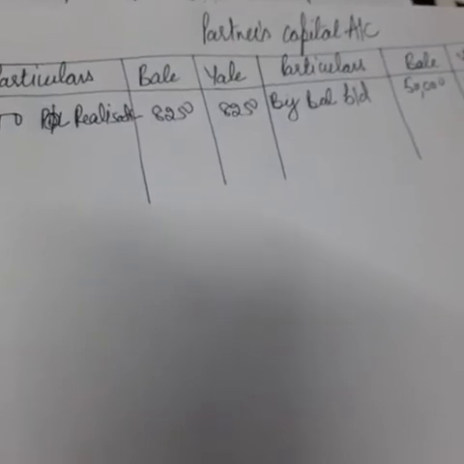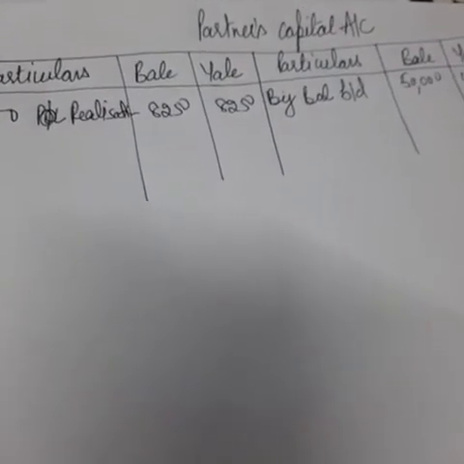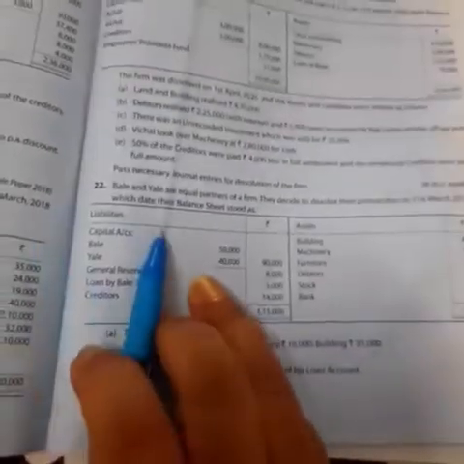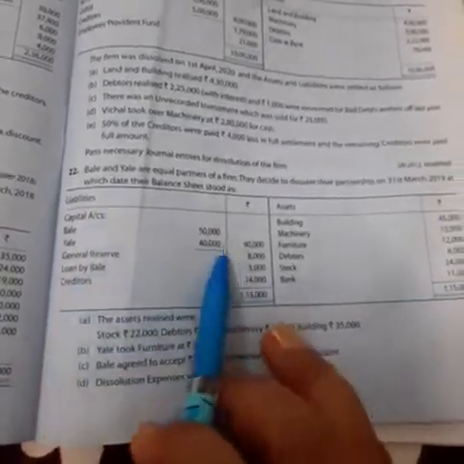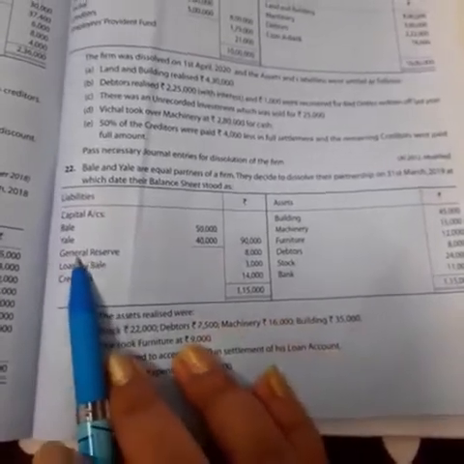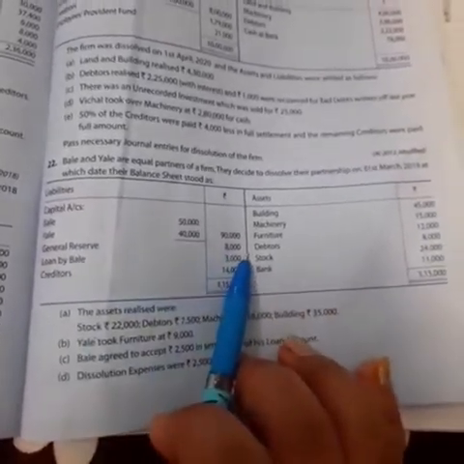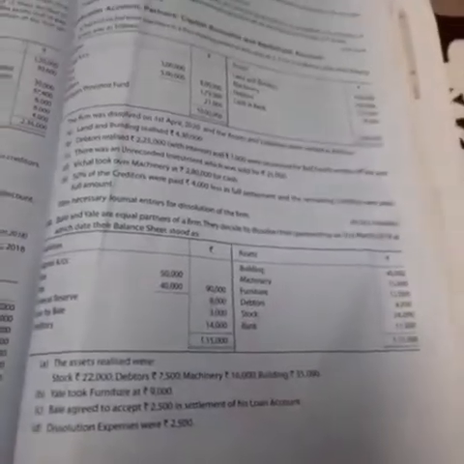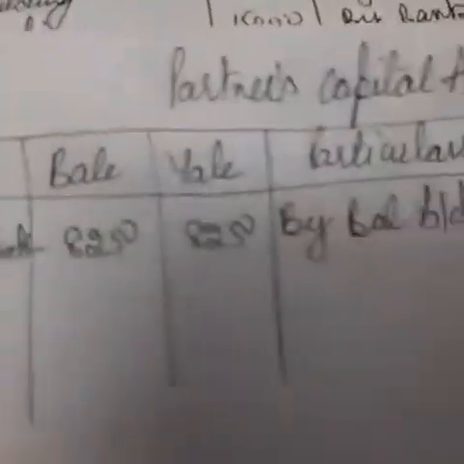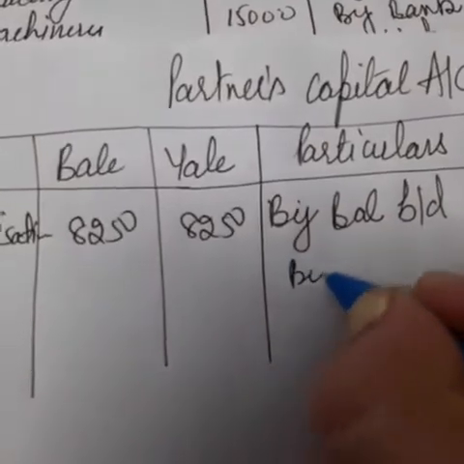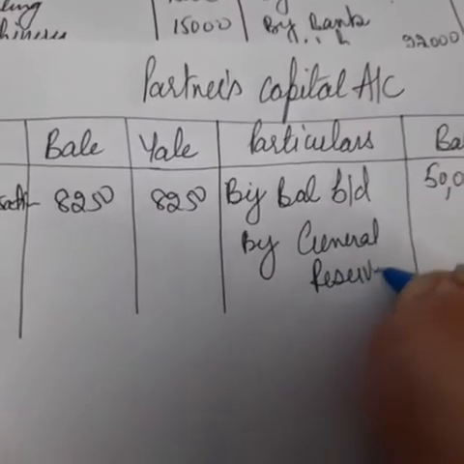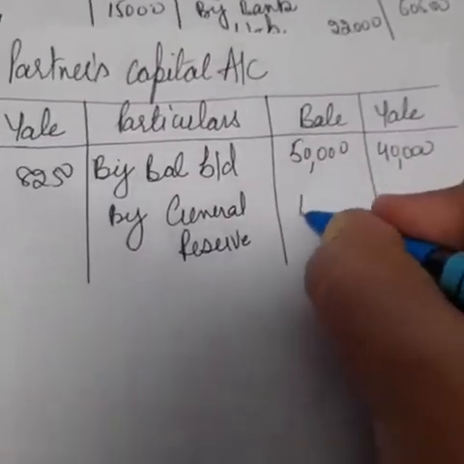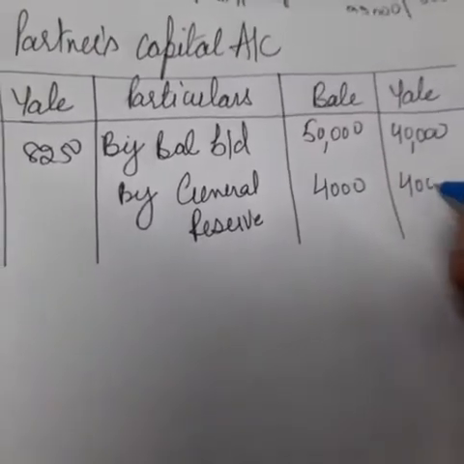Okay. Now the next step is to check whether any reserve is given in the question or not. Now let's check our balance sheet. This is our balance sheet. We have to check on the liability side whether any reserve is given. Partners' capital account we have already transferred. See, the next item is the journal reserve. It is given as 8,000. You all know that all the reserves are to be distributed between the partners in equal ratio. It means we will write here by journal reserve, shared in equal ratio, that is 4,000 and 4,000.